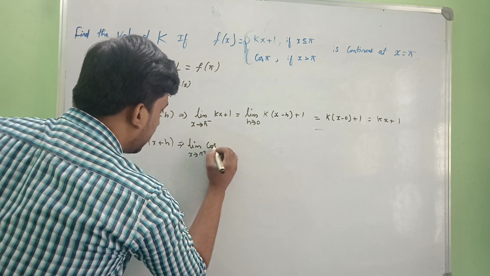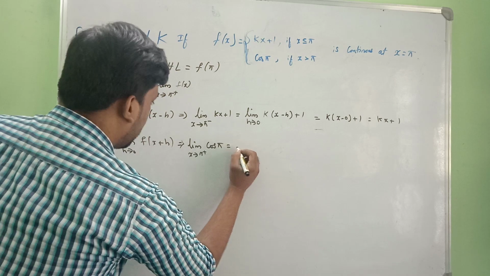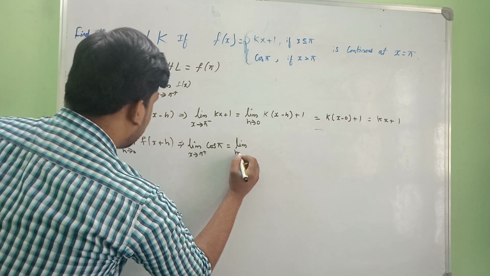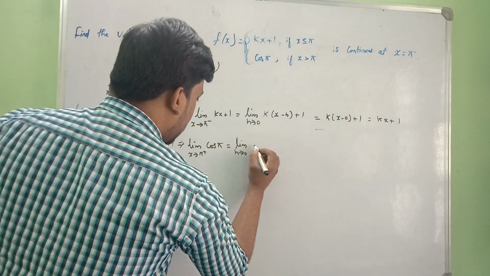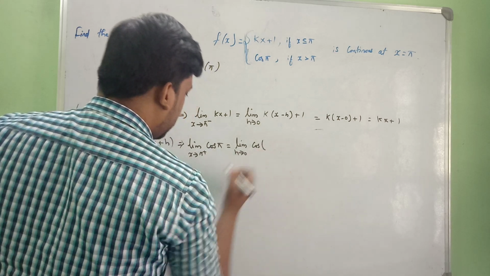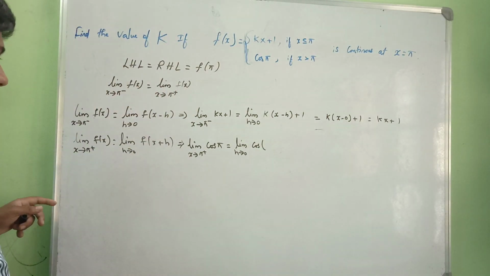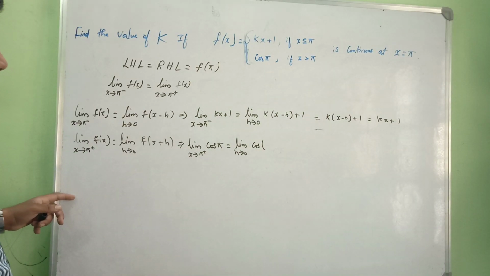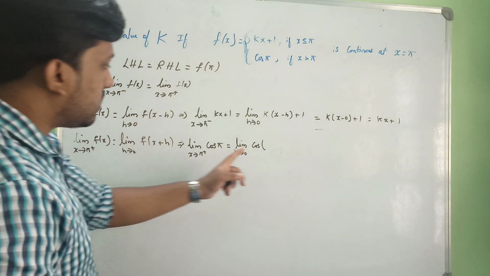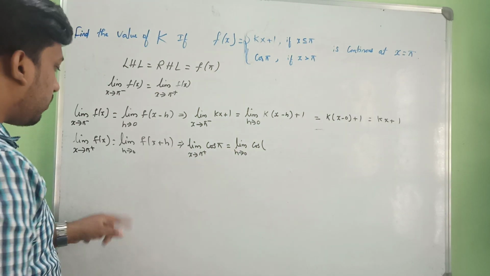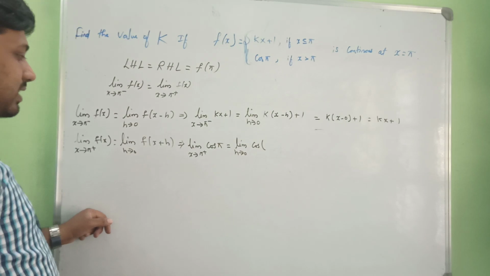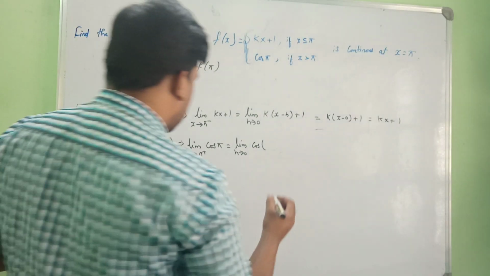So cos pi is nothing but limit h tends to 0 cos of, in the place of pi we are going to put x plus h, right? Yes.